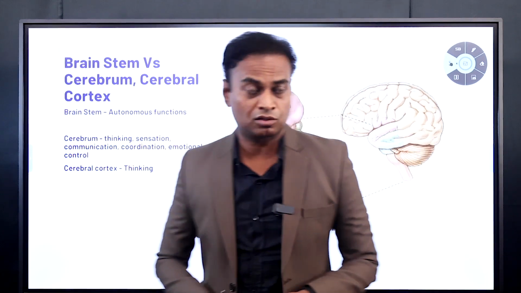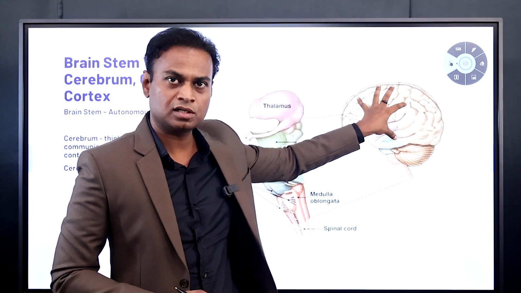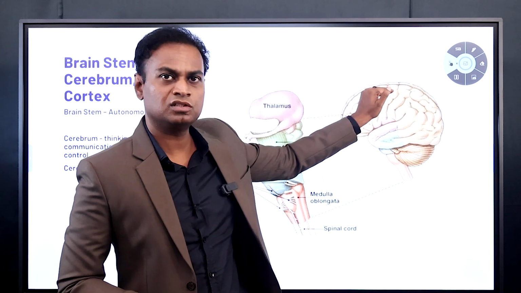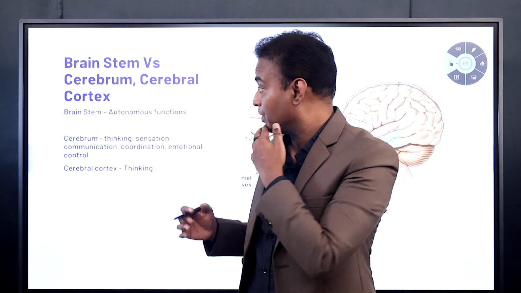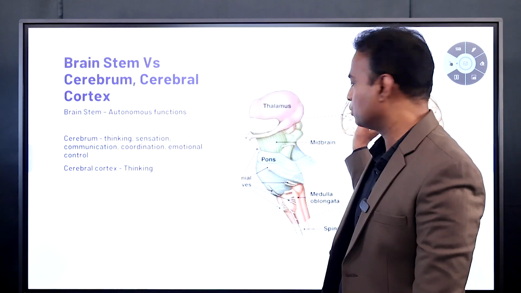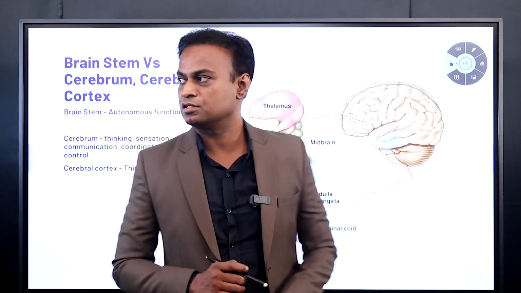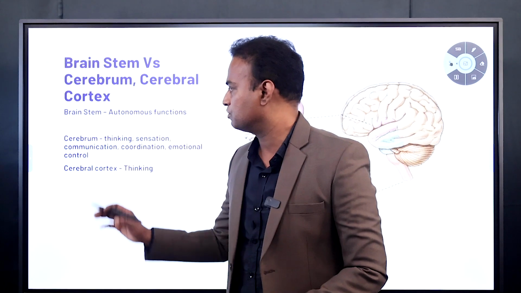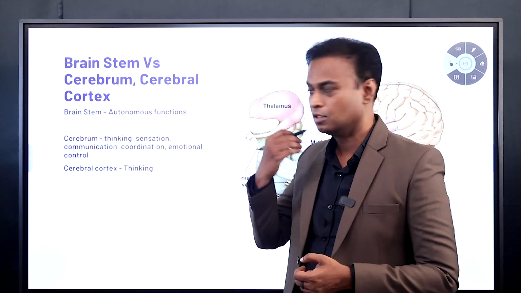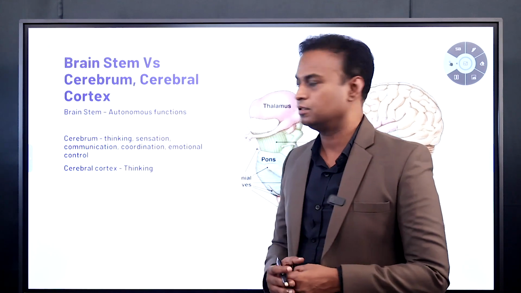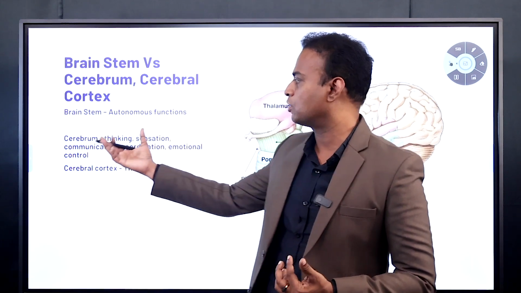And coming to the cerebral cortex, this part is the cerebrum, okay, this whole yellow part is the cerebrum. The outer part of this is known as the cerebral cortex, and entirely it is known as the cerebrum. What are the functions of the cerebral cortex, especially the outer part? The main function of the cerebrum is thinking, sensation, how we receive and process sensation, how we communicate, coordinate, and emotional control. How do we control emotions? That is a part of the cerebrum.